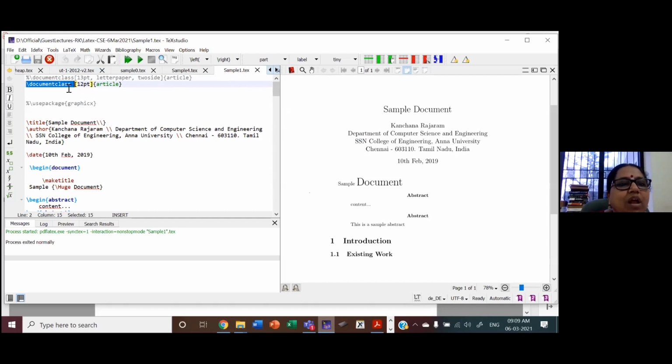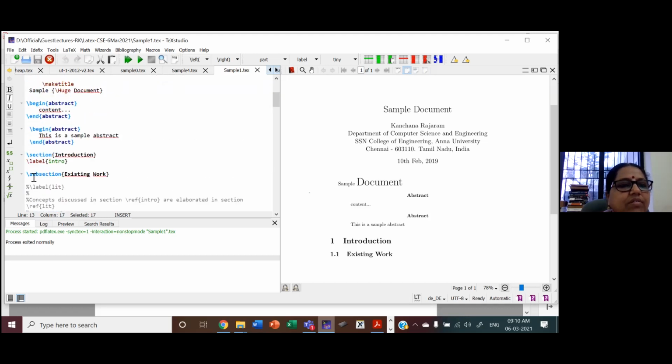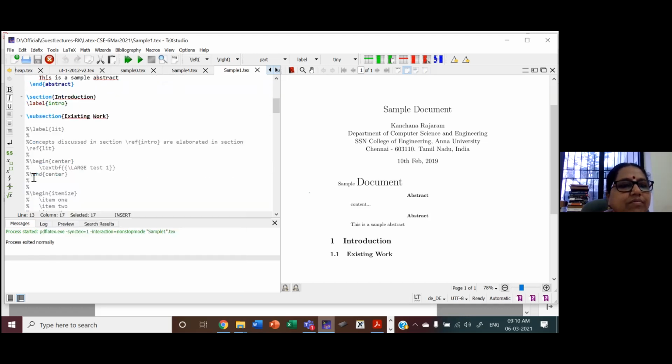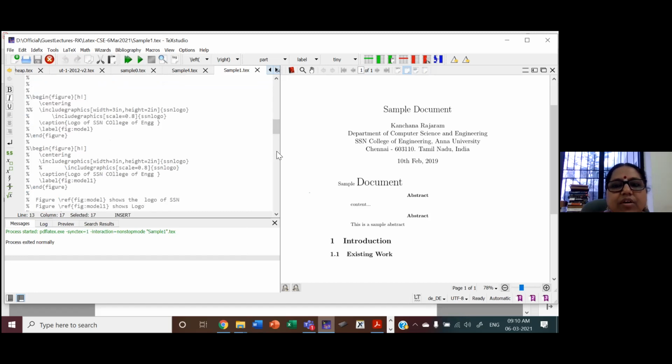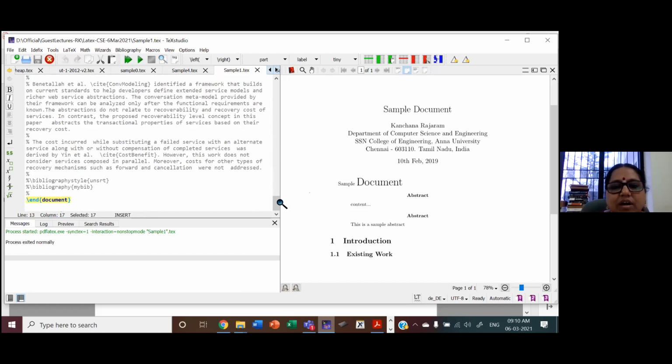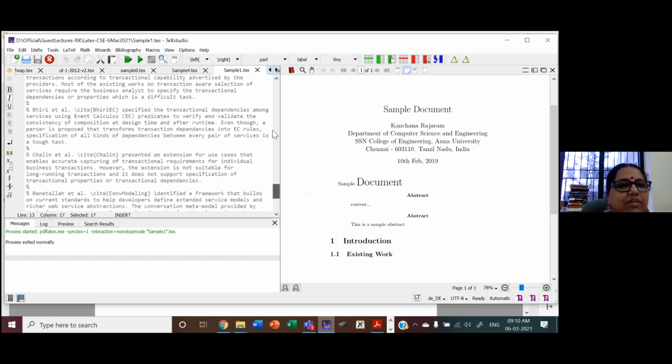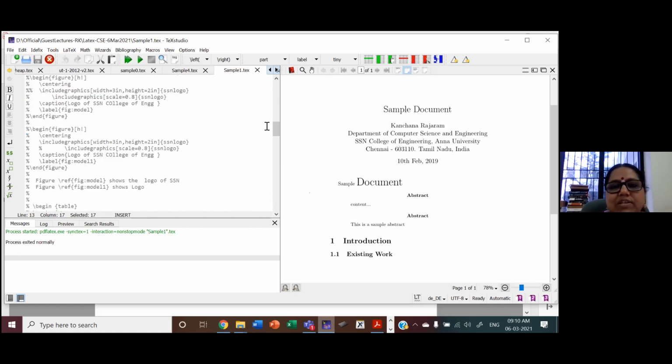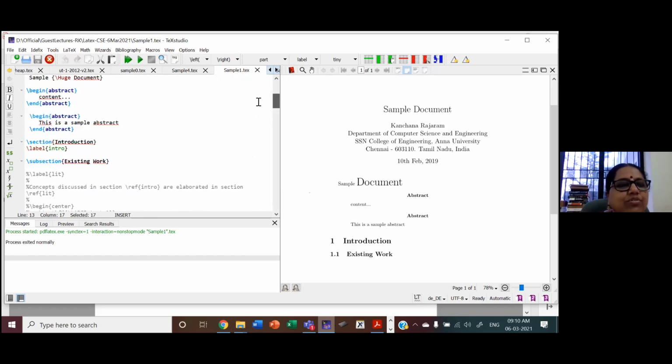So there's a document class here. That's the starting. It's an article, and 12 point is the size of the font. So you can see here, begin document. End document is there. Whatever is available here is all commented. You can see the comment is the percentage sign. Now I'll show you.